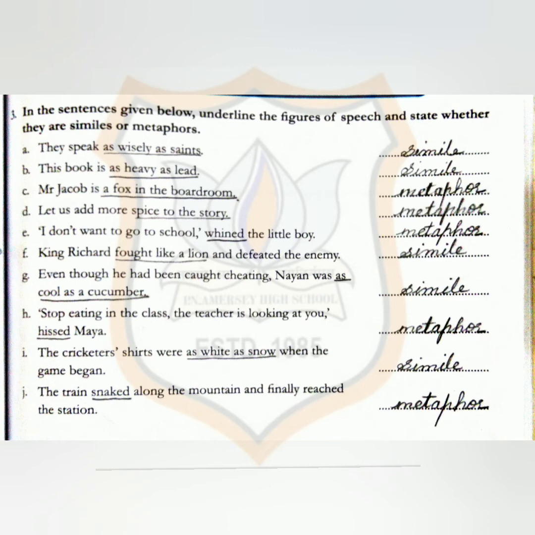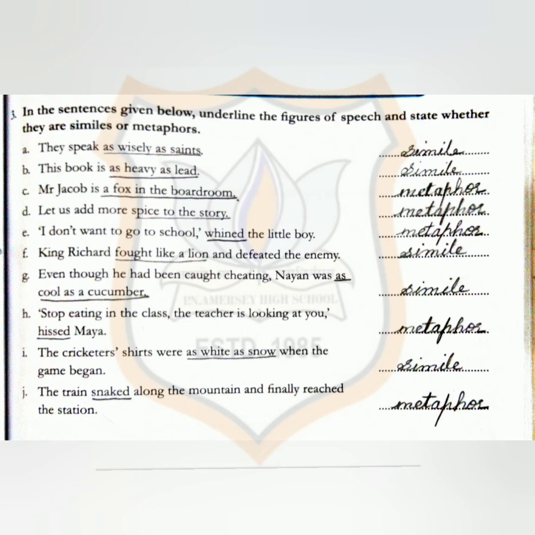Next one, I don't want to go to school, whined the little boy. I also told you that metaphor contains phrases and words. Here the word given is whined for the little boy. So this sentence is also a metaphor sentence. Next one, King Richard fought like a lion and defeated the enemy. Again, children, I told you, if there is a like in the sentence, it is a simile sentence. Underline fought like a lion. It is the figure of speech and it is a simile sentence.